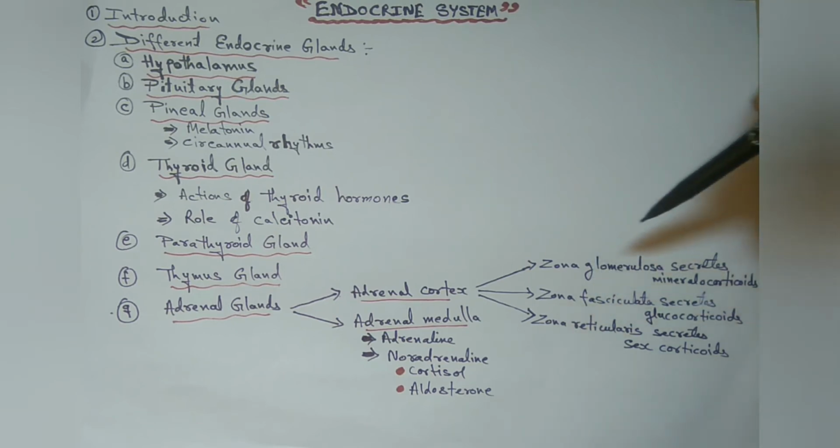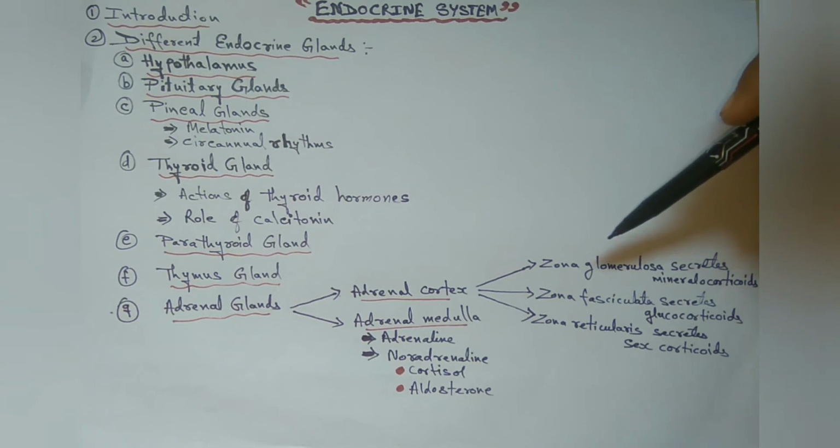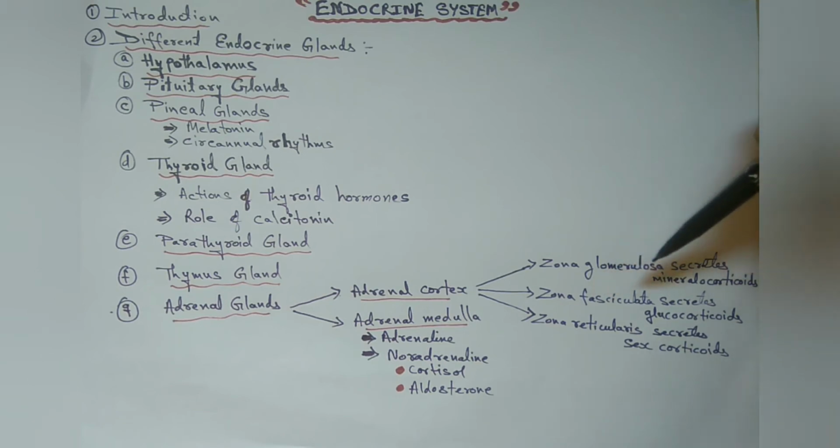The adrenal cortex is divided into three regions on the basis of corticoid secretions. These are: zona glomerulosa secretes mineralocorticoids. Zona fasciculata secretes glucocorticoids. Zona reticularis secretes sex corticoids.